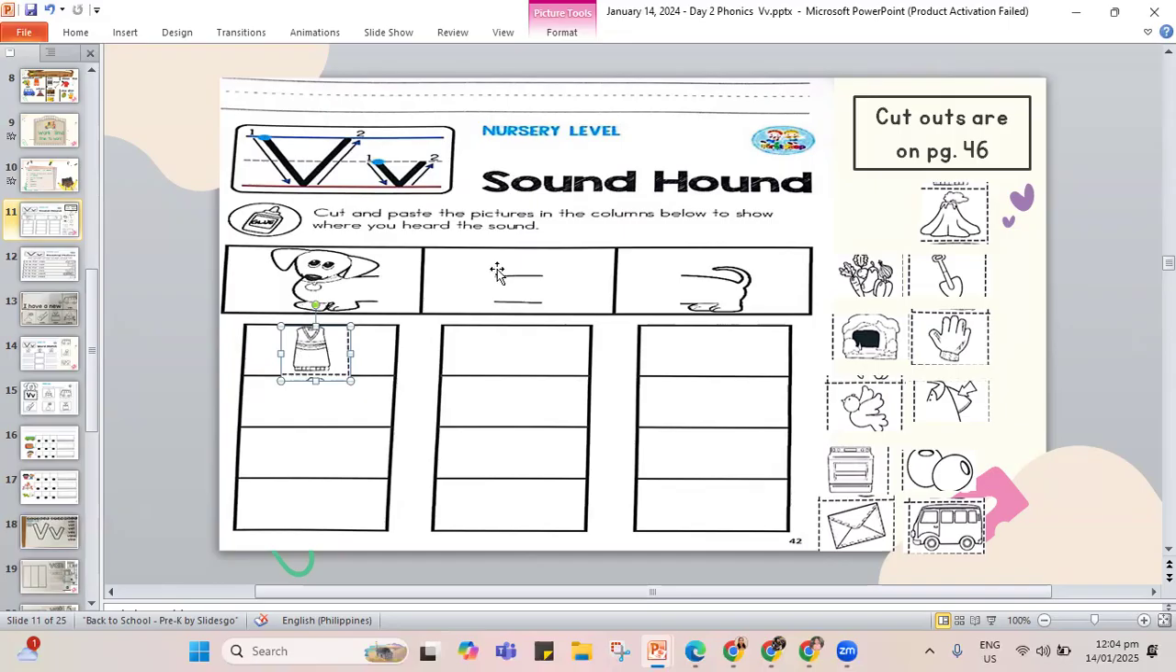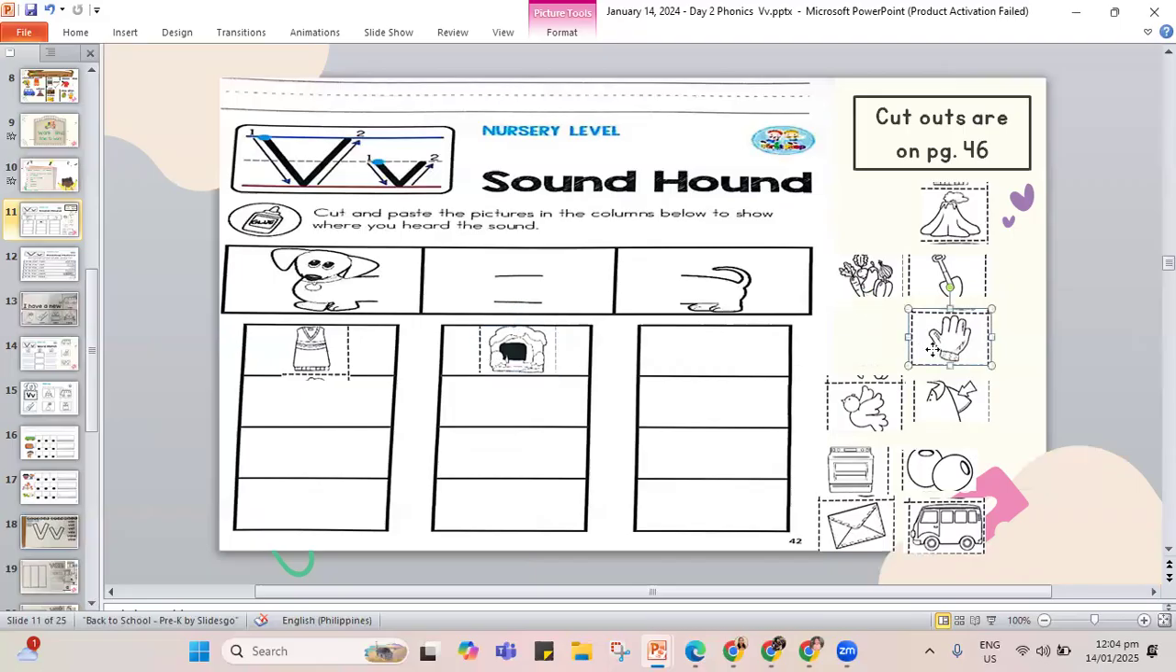Okay, next. How about for the cave? I will jump to cave. Cave. Where can we put cave? In the middle. It has the V sound in the middle.